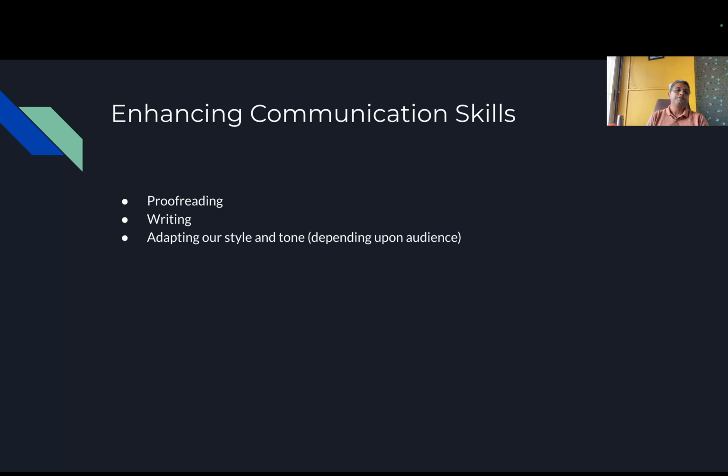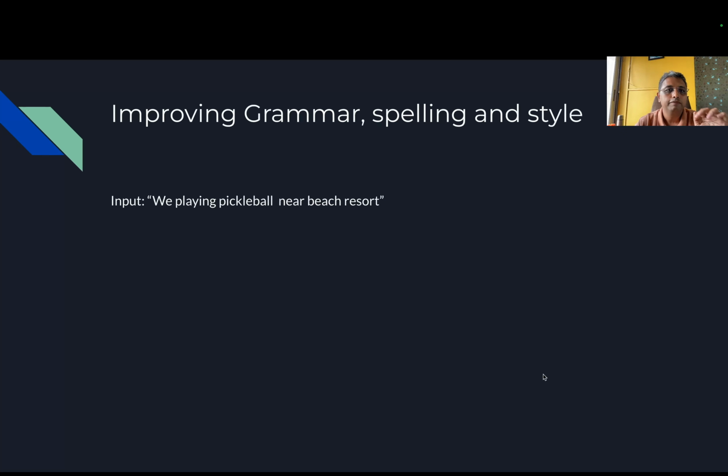For example, let us say you are writing a sentence but you are not sure whether it is grammatically correct or not. There you can ask ChatGPT to help you. Let me show you an example. To improve grammar, spelling and style, we are taking one example: we playing pickleball near beach resort. Now we know that this sentence is not grammatically correct.